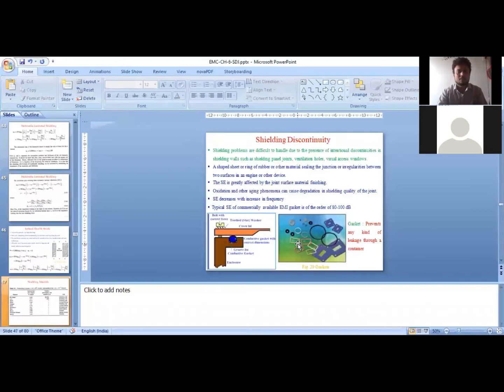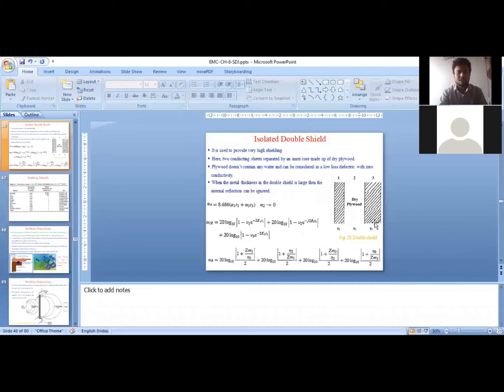And this is another approach where we are using the double isolated shielding method, where we are using two metallic barriers between the transmitter and the receiver. If you increase the number of metallic barriers between transmitter and receiver, obviously shielding effectiveness can be improved. But at the same time, it will increase not only the size and the weight of the shielding, but also the cost of the shielding casing. So increasing the thickness of the shield material improves the shielding effectiveness in terms of the absorption losses, but it also increases the weight of the shielding casing and the cost of the shielding.